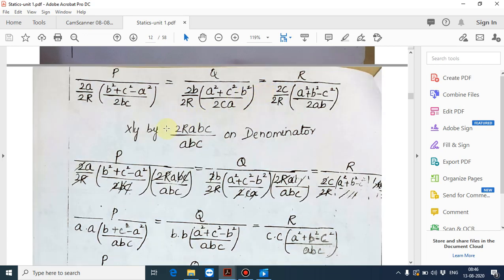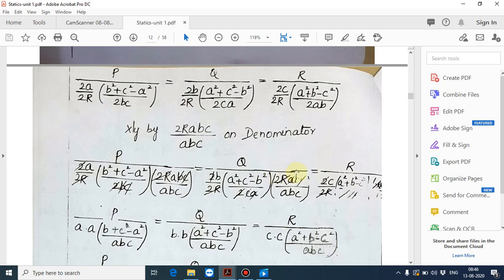Then we are multiplying by 2R abc divided by abc on the denominator. What we are doing is multiplying by 2R abc divided by abc only on the denominator. So P divided by (2a by 2R) into (b squared plus c squared minus a squared) divided by 2bc, into 2R abc divided by abc.